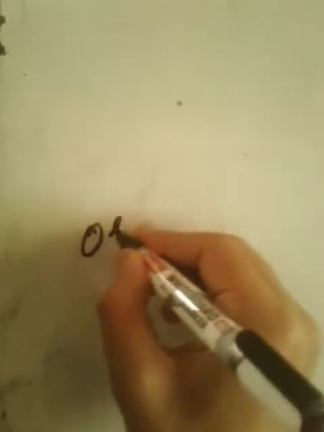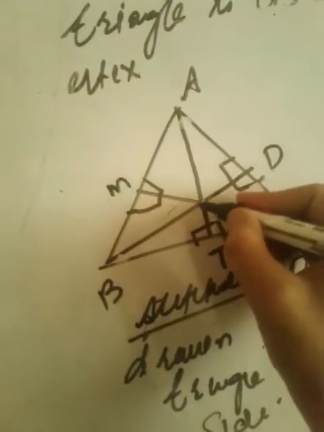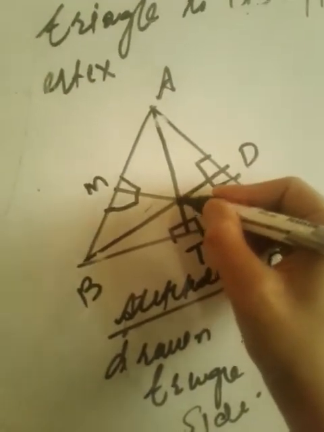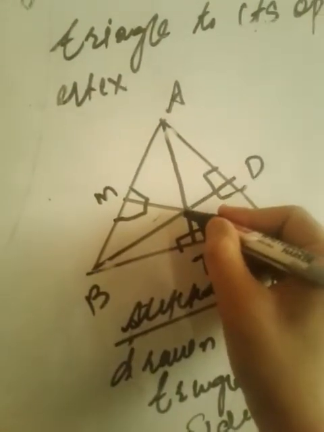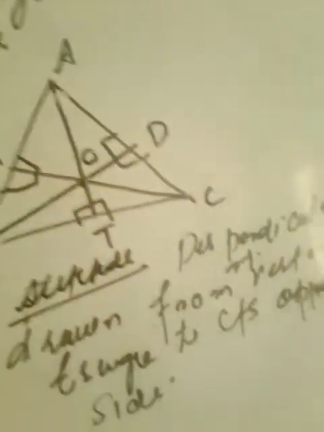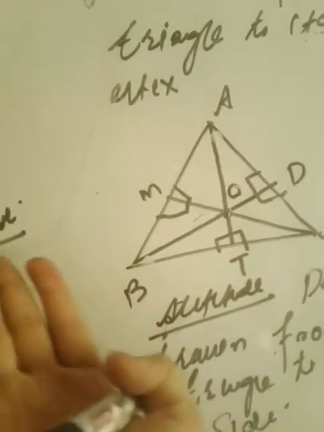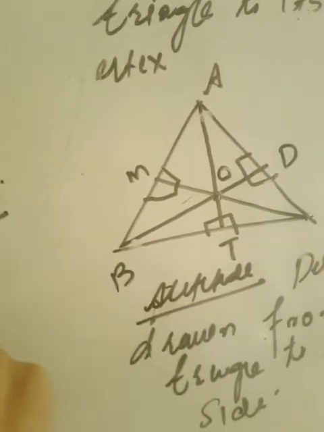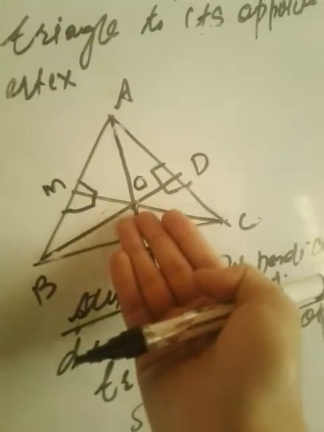Orthocenter, a new definition: orthocenter is the point of intersection of all the altitudes. Here, the point of intersection of CM, BD and AD, they meet at a point. This point is known as the orthocenter. Ortho means what? Ortho means perpendicular. If you find the word ortho anywhere, one thing should immediately come to your mind: ortho means perpendicular. So the point of intersection of all the altitudes of a triangle is known as orthocenter.